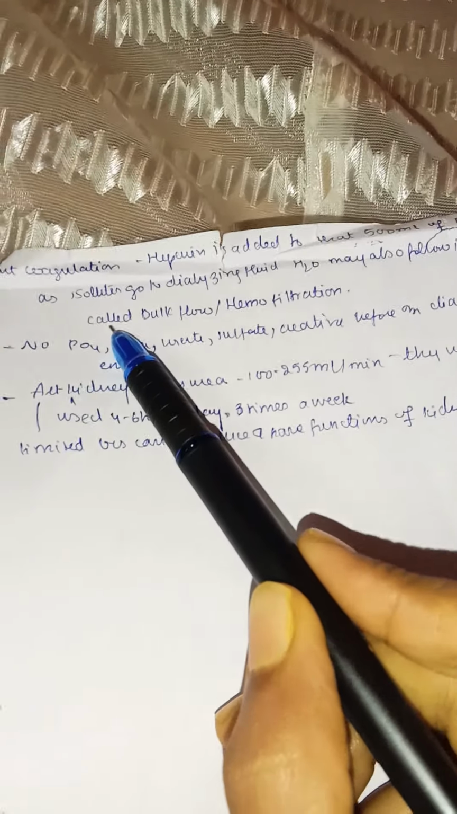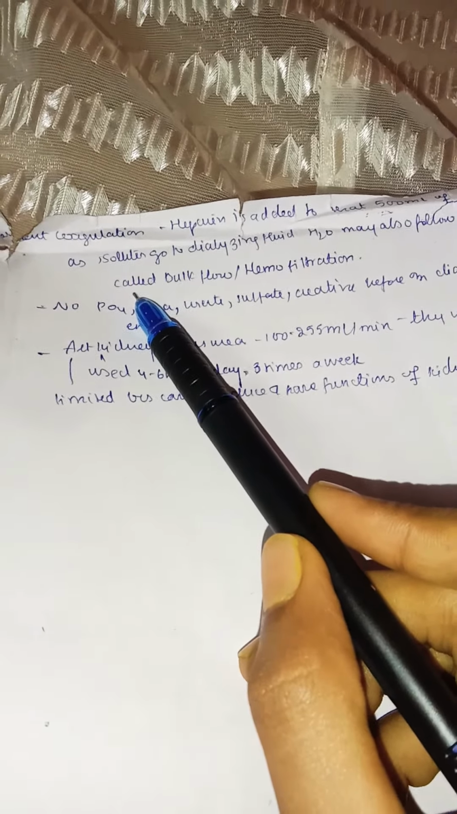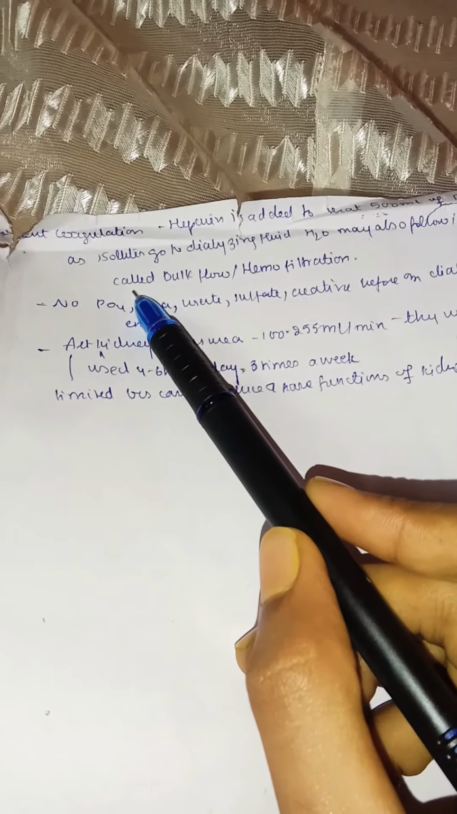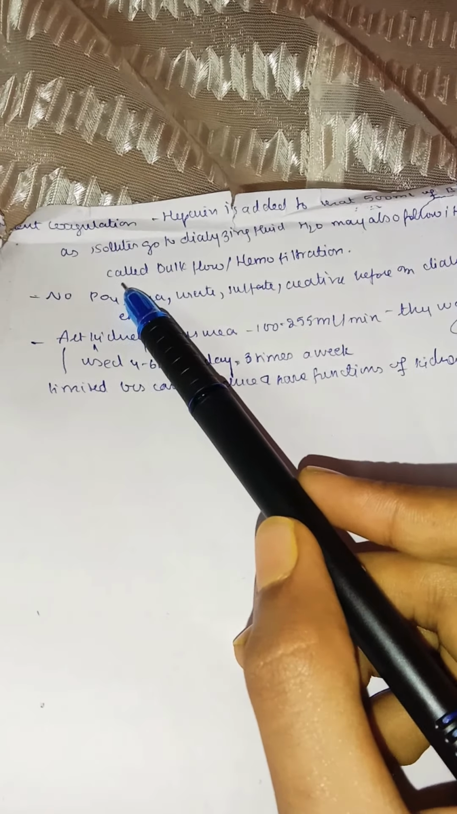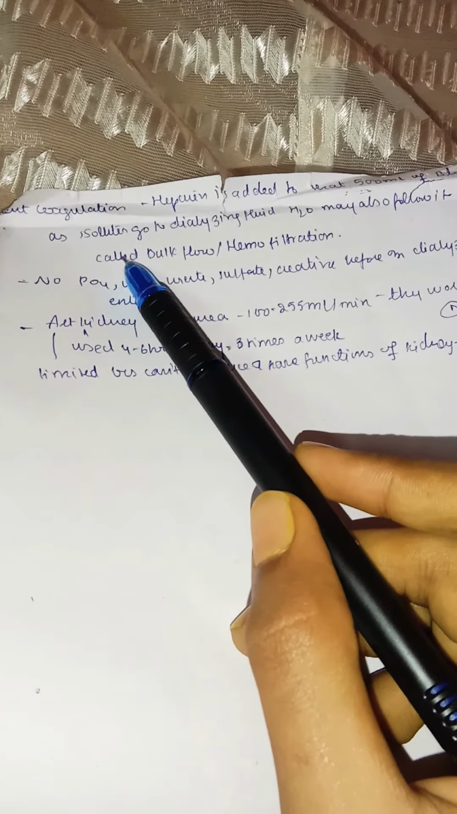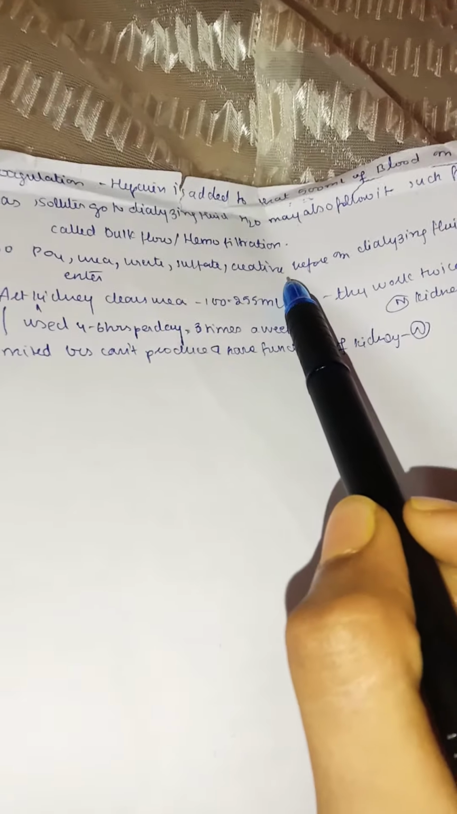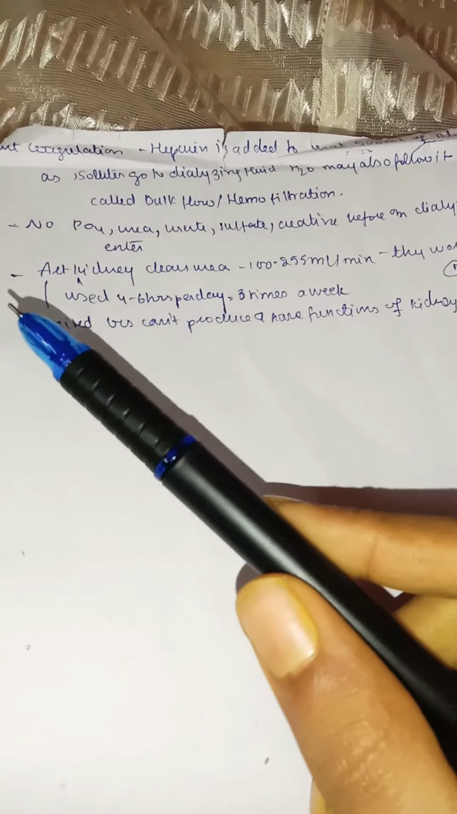As you can see, solutes like any waste products are going into the dialysing fluid. As the solutes move, even the water follows. We know every time we are discussing, as sodium moves, water also moves along with it. So here as the solutes go into the dialysing fluid, water may also follow. Such kind of filtration is called bulk flow or hemofiltration. Why is it called bulk flow or hemofiltration? Because along with the solutes even the water is flowing. Here the word hemo means we are now filtering the blood. So the name is bulk flow or hemofiltration.